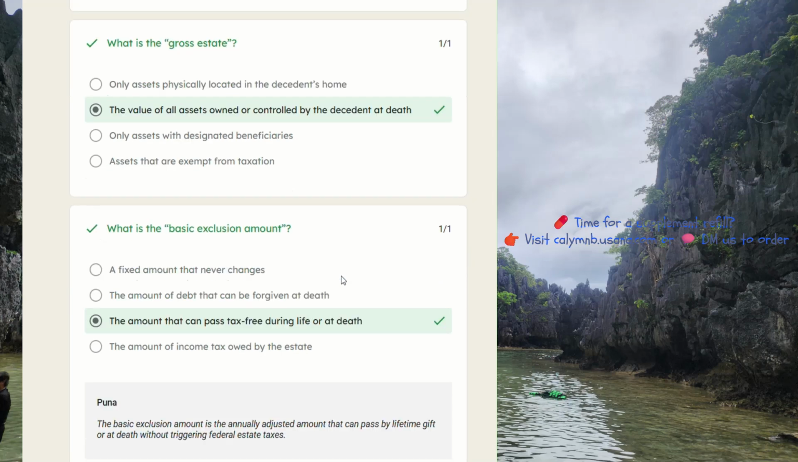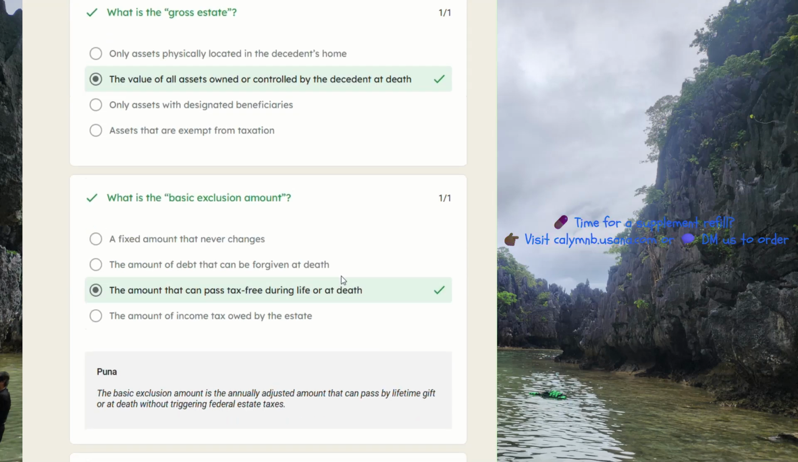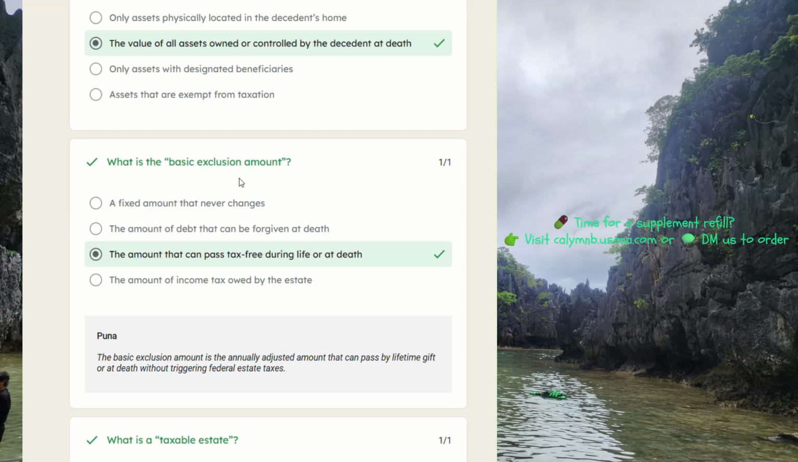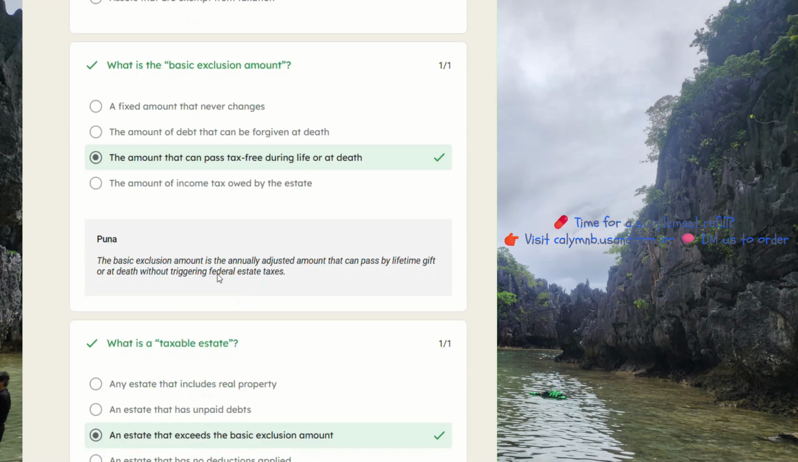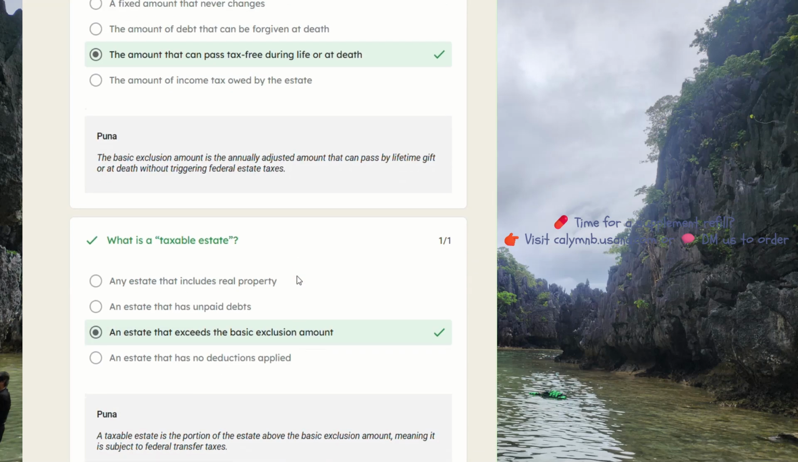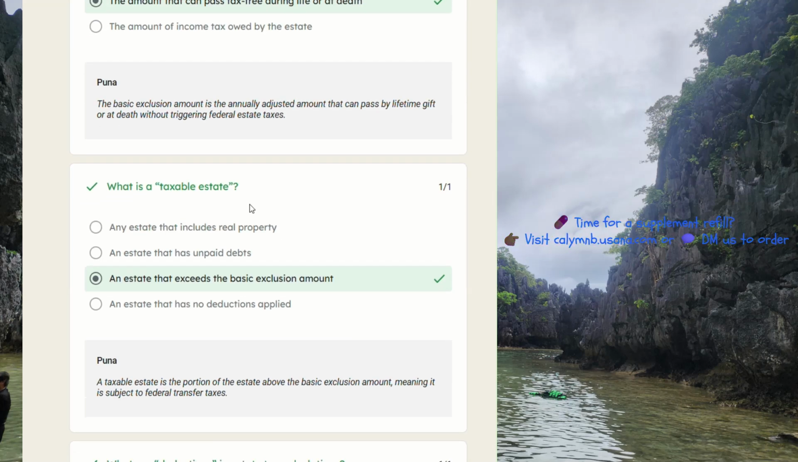I don't know. I don't have any feedback. What is the basic exclusion amount? So it's the amount that can pass tax-free during life or at death. The basic exclusion amount is the annually adjusted amount that can pass by a lifetime gift or at death without triggering federal estate taxes. What is a taxable estate?